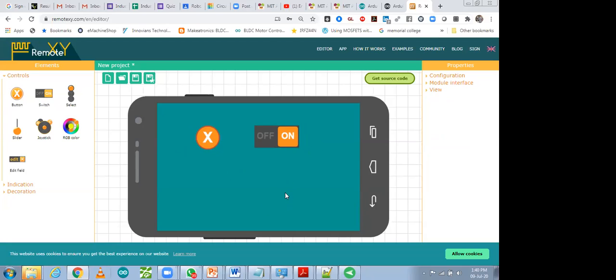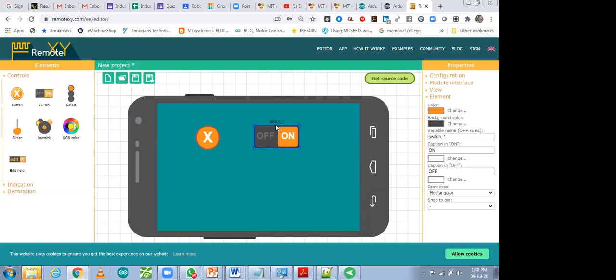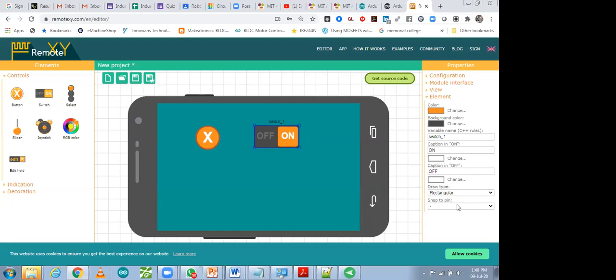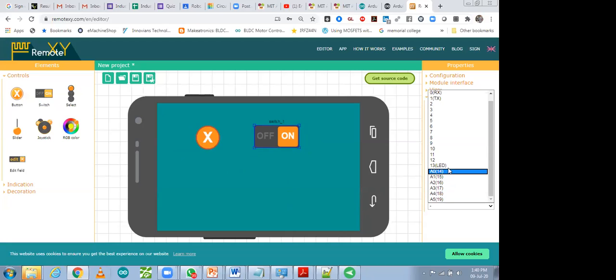So how can you do the configuration? Click on the button. This one is connected to pin number 30, so it will give output on pin 30. This other button will give output to switch 1, but it is not connected with a pin, so we have to connect it. This one is on 13, and this one should be any other pin. Go to snap to pin and select the pin number.